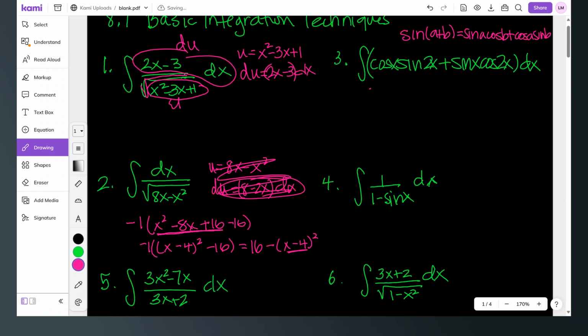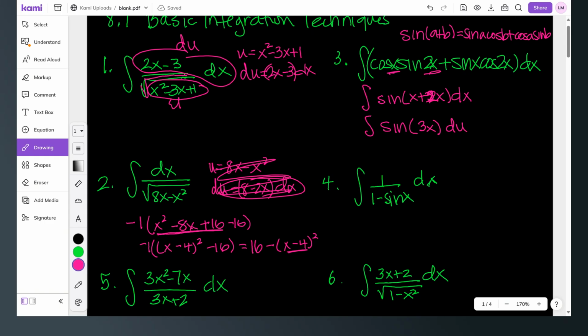So this is actually the integral of sine of x plus 2x, I've already added those together, my bad, that's this angle plus this angle. So this is sine of 3x dx, and then I can use substitution on the angle and integrate that.